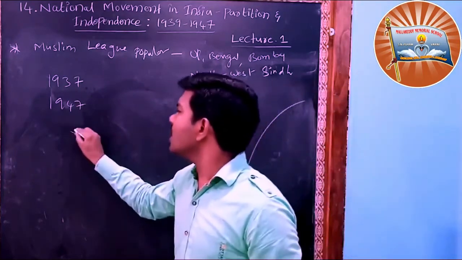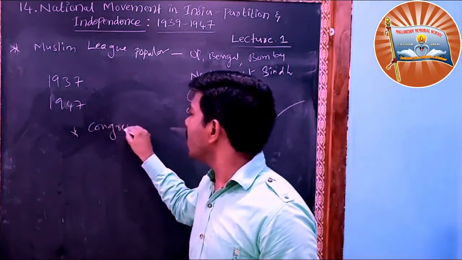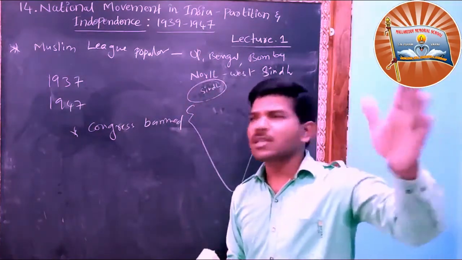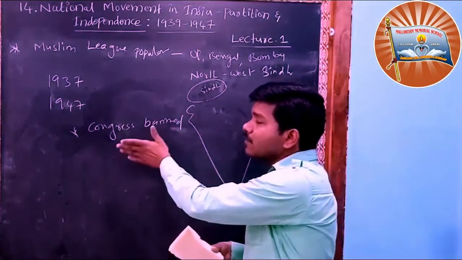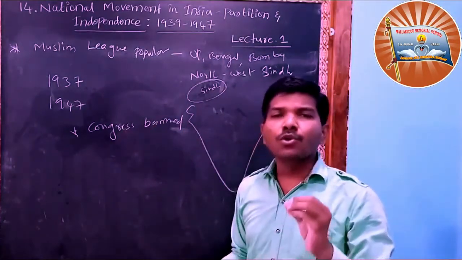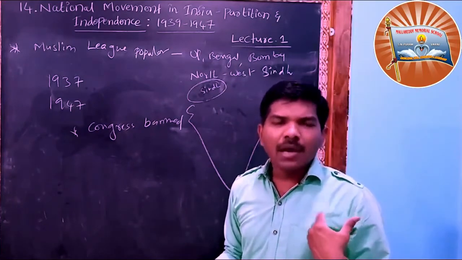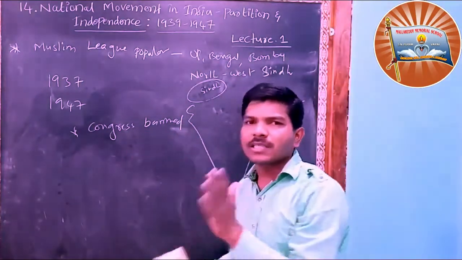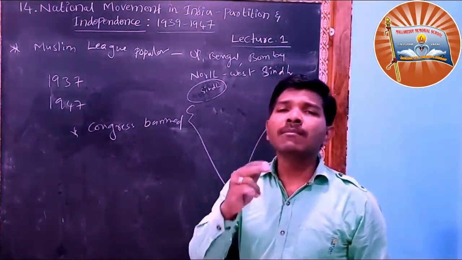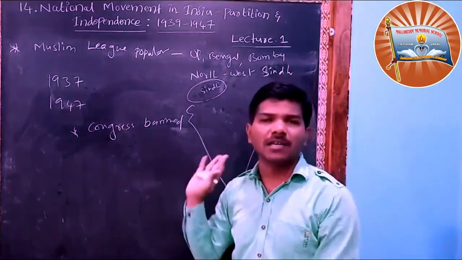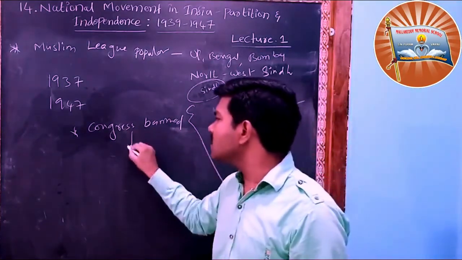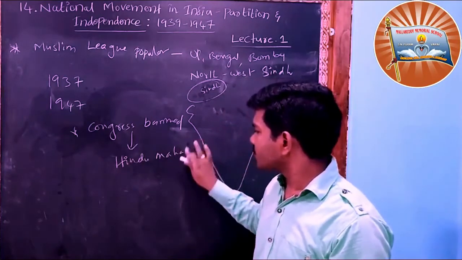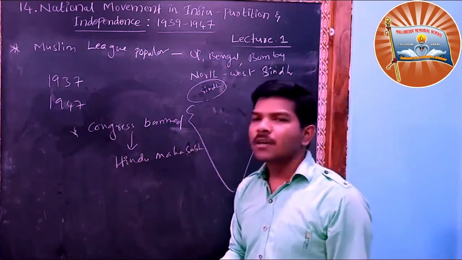And moreover, Congress banned Muslims from entering the Congress party. It clearly said that no Muslim League person should take membership in the Congress. For example, I am a Muslim and a member of the Muslim League. If I try to take primary membership of the Congress, it is banned. Congress said that Muslim League members will not be taken into the Congress party. And most of the Congress leaders belonged to the Hindu Mahasabha.